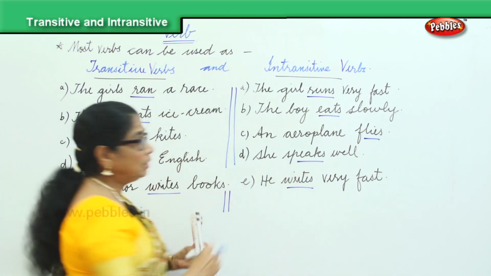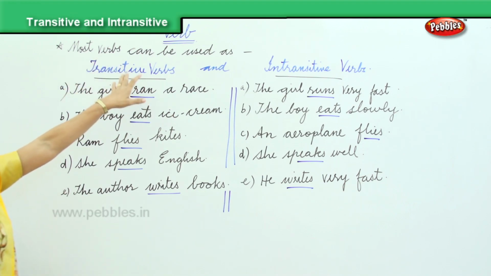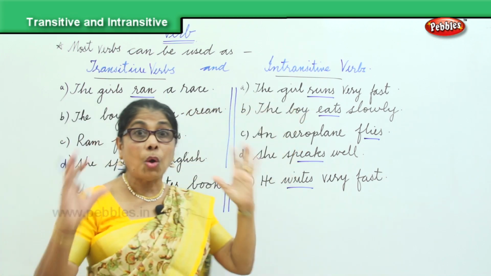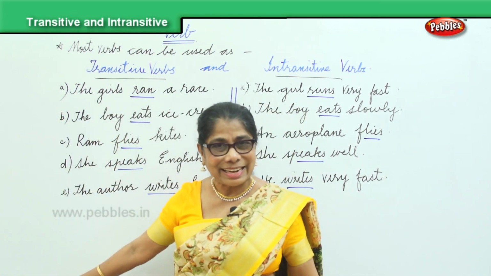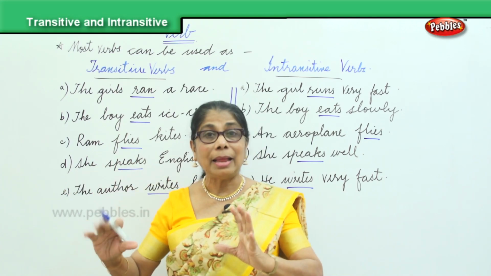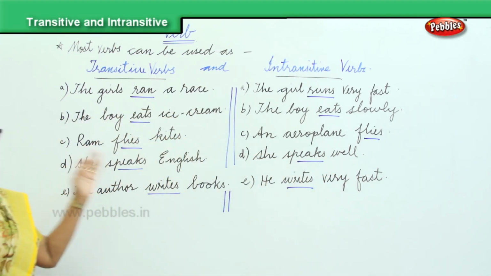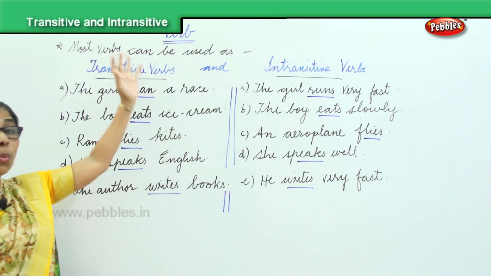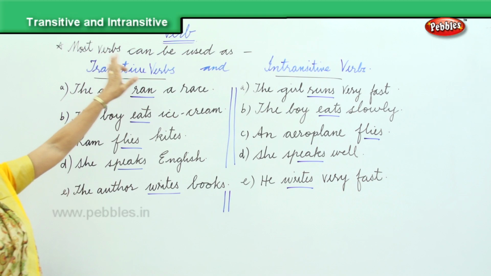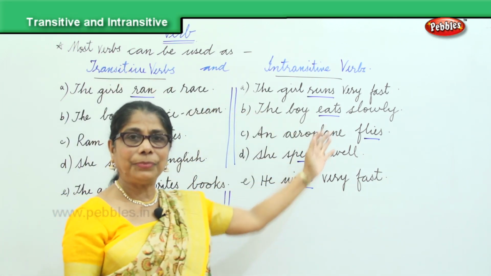Now, in both these, what we are looking at is that most of these verbs can be used as transitive and intransitive. All we need to remember is that a transitive verb needs an object to complete the sense. When we look at both, here, he speaks in English, here, speaks well. So what we are learning in this exercise is verbs can be used as transitive or intransitive.